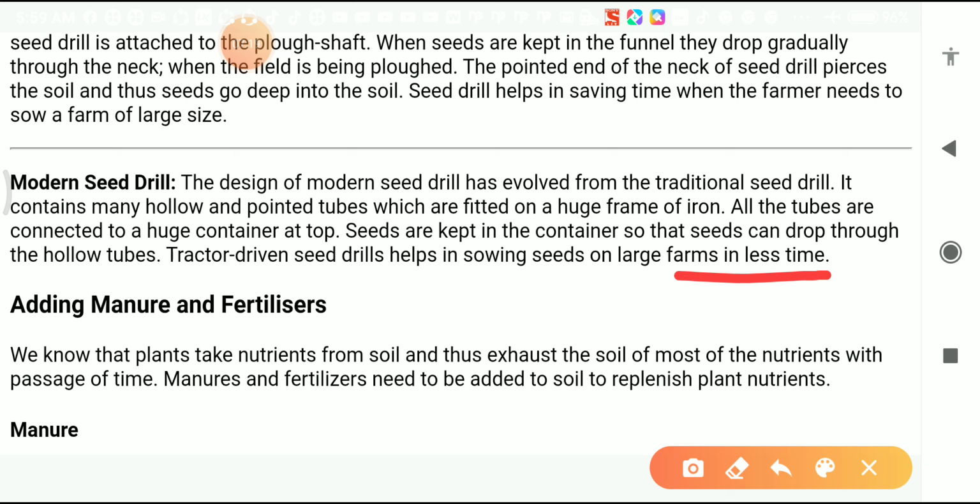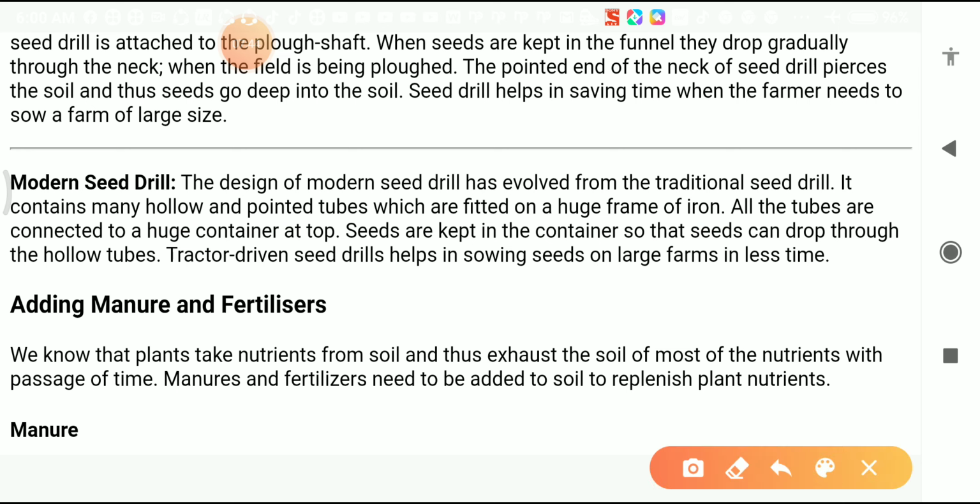The modern seed drill process is the same, but the design is a little bit different from the traditional seed drill. In the modern seed drill, you will see many hollow and pointed tubes which are fitted on a large frame of iron, and all the tubes are connected to a huge container at the top.